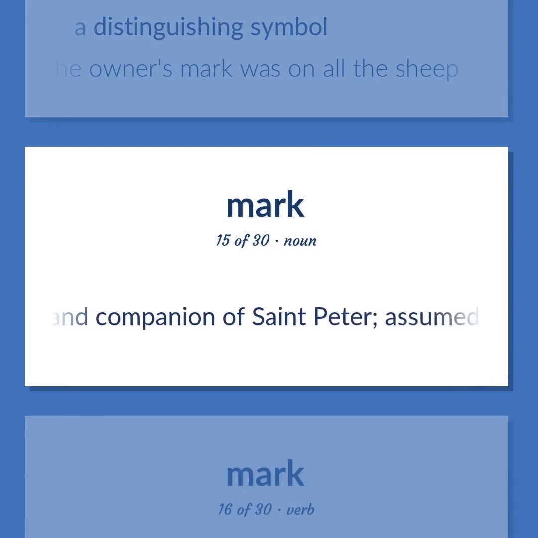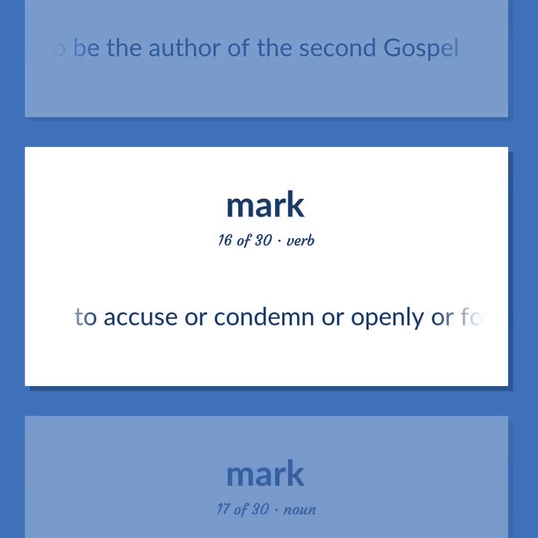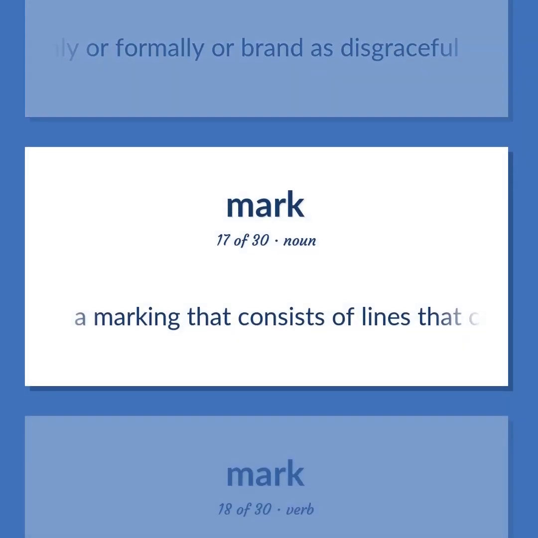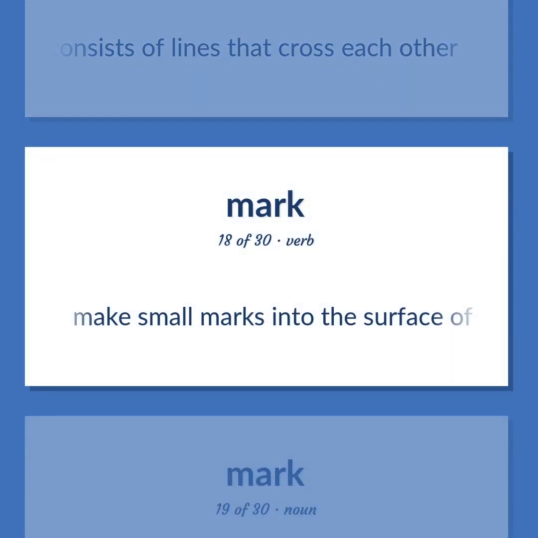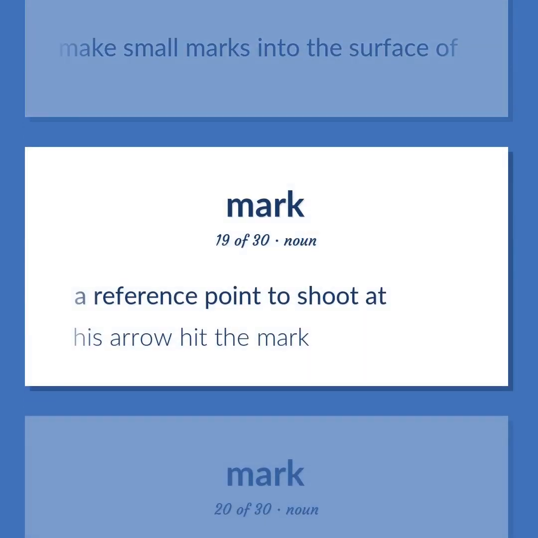Apostle and companion of Saint Peter, assumed to be the author of the second gospel. To accuse or condemn openly or formally, or brand as disgraceful. A marking that consists of lines that cross each other. Make small marks into the surface of. A reference point to shoot at.